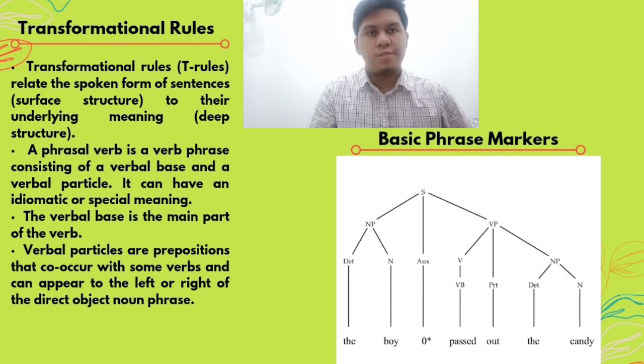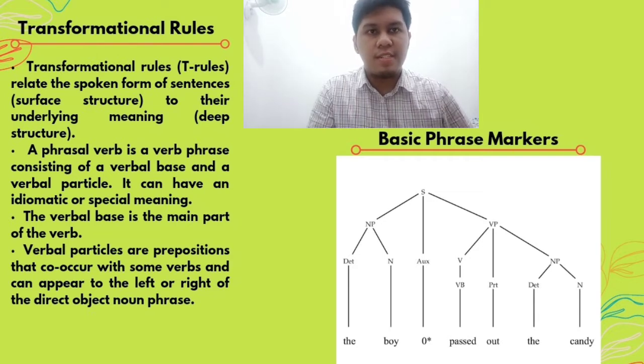So here I'm going to talk about transformational rules. So what are transformational rules? Let's say that we have two sentences, sentence A1 and sentence A2. Sentence A1: the boy passed out the candy, and sentence A2: the boy passed the candy out. These two sentences are similar, yet the forms of the sentences are different. They can be analyzed using transformational rules, or T-rules, which can relate the surface of sentences with their deep structure.